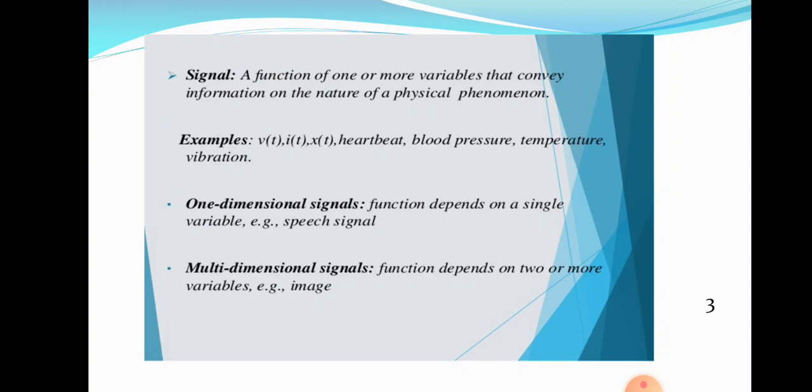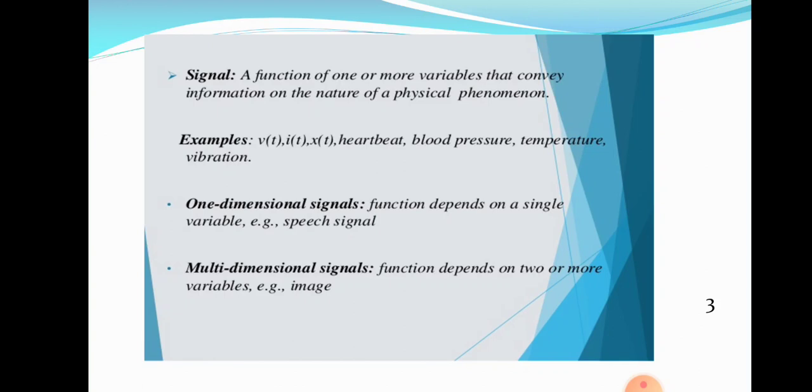So examples for signals are V of t, voltage, I of t, current, X of t, heartbeat, blood pressure, temperature, vibration. All these are signals. I told you what is meant by a signal: anything that carries information. All these are signals because all of them give us some important information.